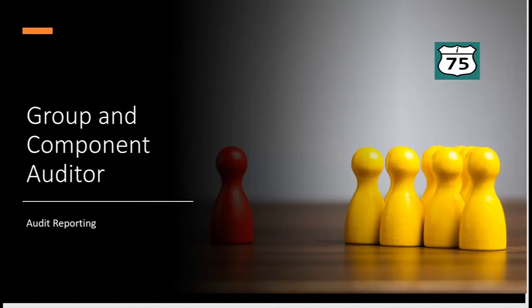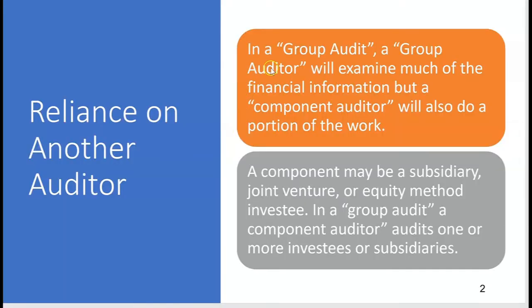All right, let's look at group and component auditor. In a group audit, a group auditor will examine much of the financial information, but a component auditor will also do a portion of the work. So we're essentially going to be relying on another auditor for some of this group audit work. Now, a component may be a subsidiary, a joint venture, or equity method investee, and in a group audit, a component auditor will be asked to examine the subsidiary, or the joint venture, or the equity method investee.